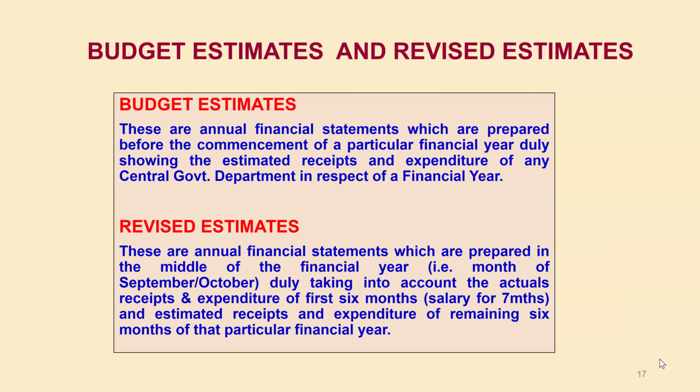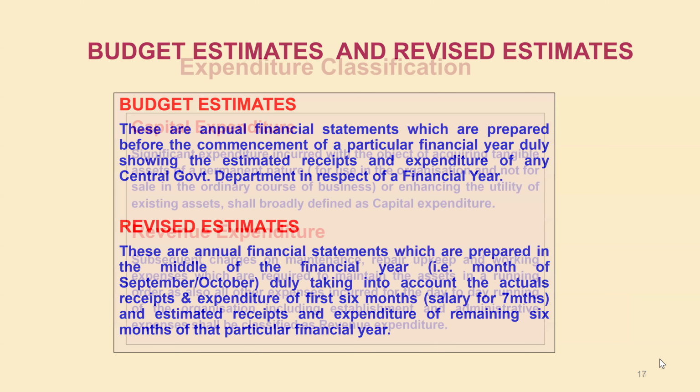If our initial budget was 1000, then up to August, what is our total expenditure? Then what is our anticipated expenditure from September to March? If our actual expenditure and anticipated expenditure is more than 1000, then our revised estimate will be 1200. And at the same time, we need to prepare the budget estimate of the next financial year also. Those who are preparing may know this: BRE, budget estimate and revised estimate.